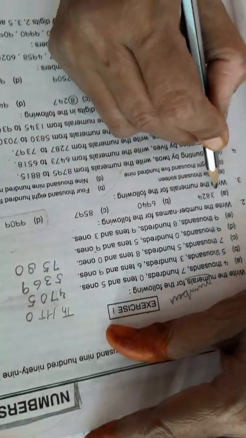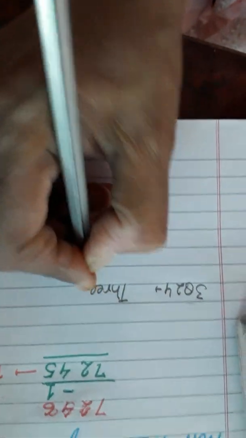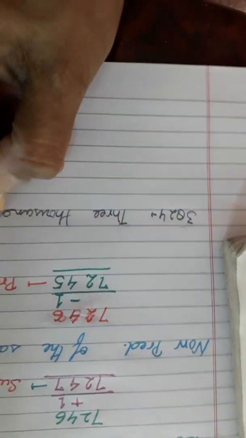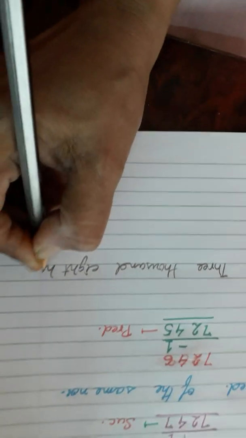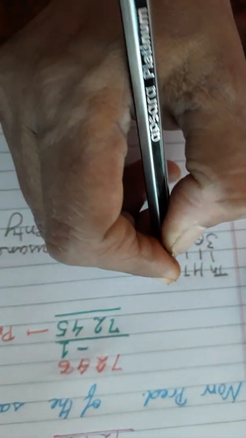Now for the second exercise, you have to write the number name. The first number name is 3824. Okay, 3 is in thousand place, 8 in hundred place, 2 in tens place, and 4 in ones place.